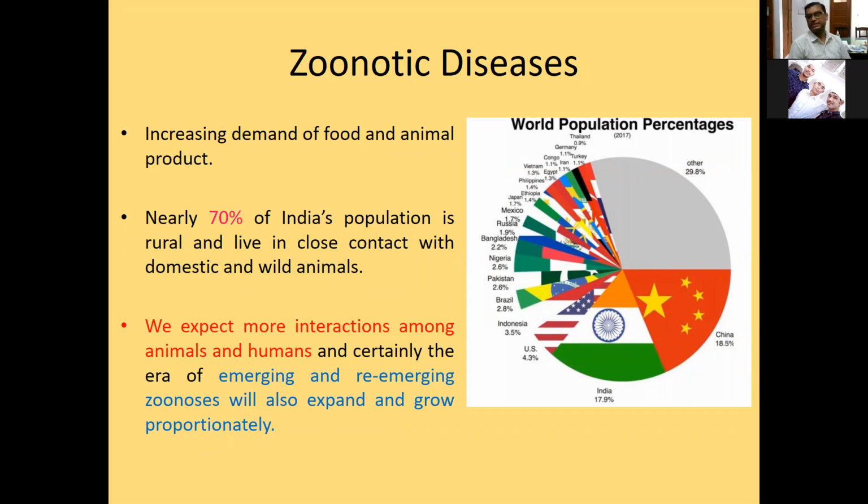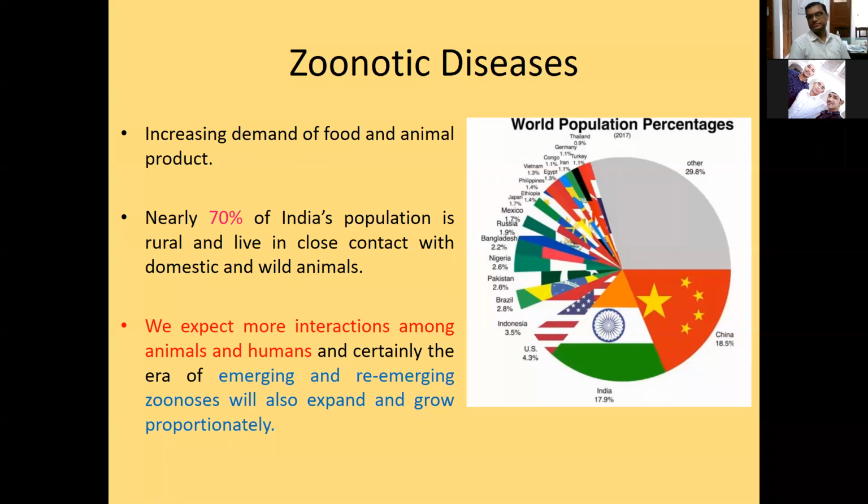So countries like ours, or countries in the developing stage, have a huge demand for animal proteins and different animal products. They are in very close contact with animals given the socio-economic condition of a developing or underdeveloped country. They are poor, so the exposure to pathogenic agents or microbes which are primarily in animals is higher in such countries.